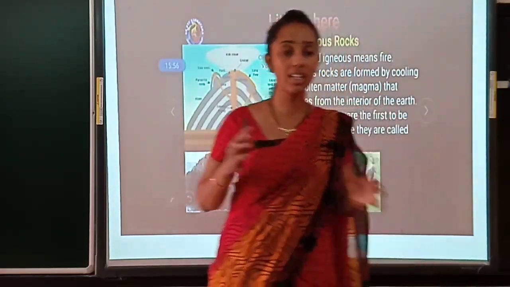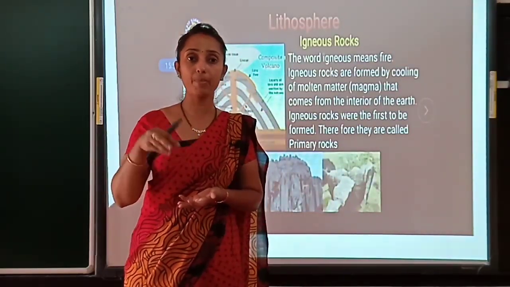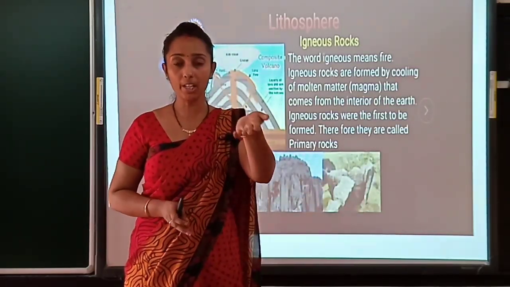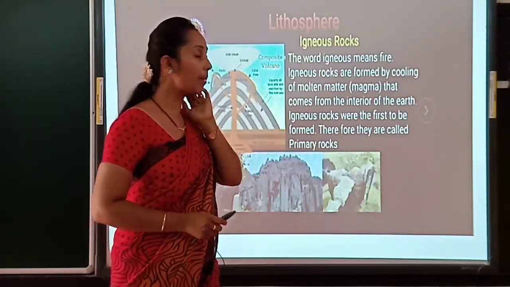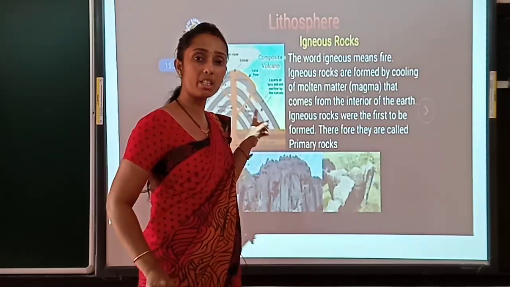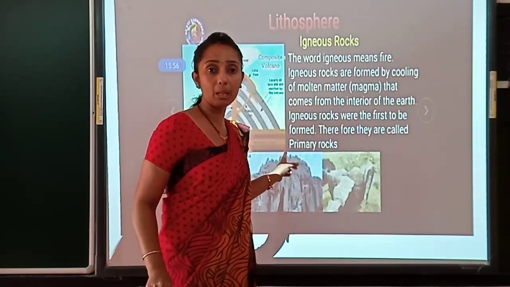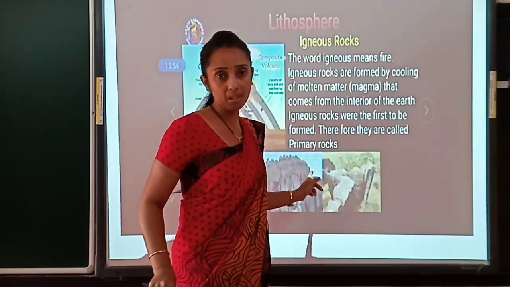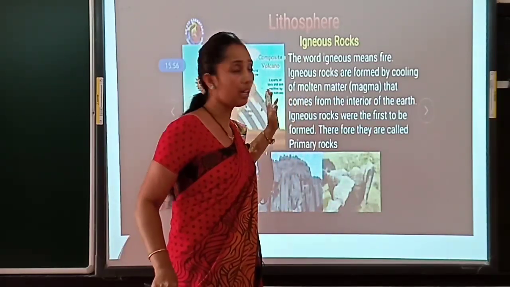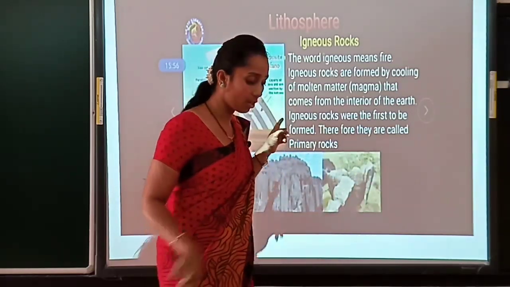Is it clear? What is the igneous rock? Igneous rock is that which is liquid inside, made up of fire, which comes to the upper part of the earth and becomes a rock. So we call it a primary rock because it is formed first, out of fire. The magma created out of fire which has become solid is called the primary or igneous rock. And I also told you that in igneous rock you can see two types.